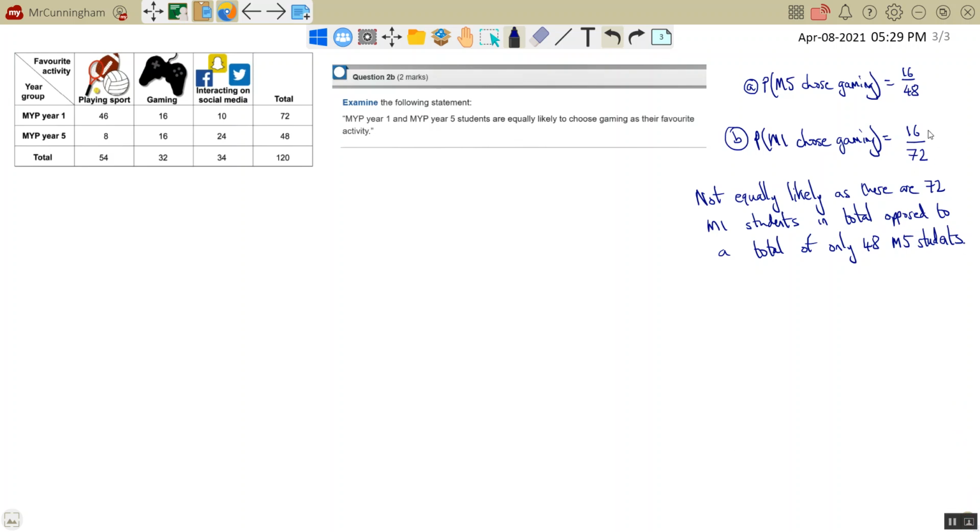So for this, you get a mark for working out something like the probability, but you need to actually make the statement that it is not equally likely because we're looking at different numbers of total students.